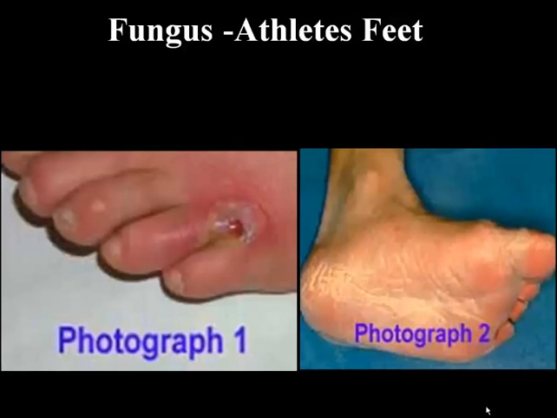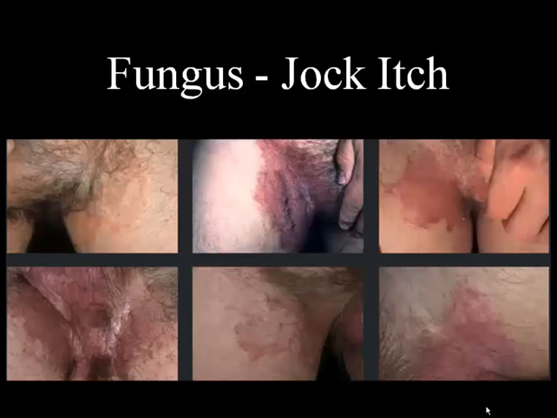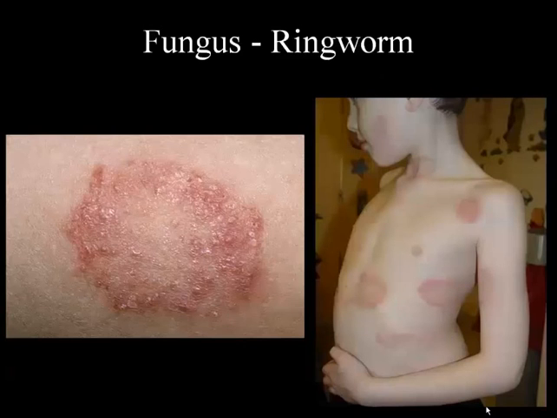Fungus. These are simple plants causing diseases such as athlete's foot and ringworm. Here we have a good example of athlete's foot. This is some extreme cases. This fungus, of course, wants a dark and moist environment in order for growth. And here we have jock itch, some examples of that. And then ringworm. Yes, ringworm is not a worm, it's caused by a fungus.